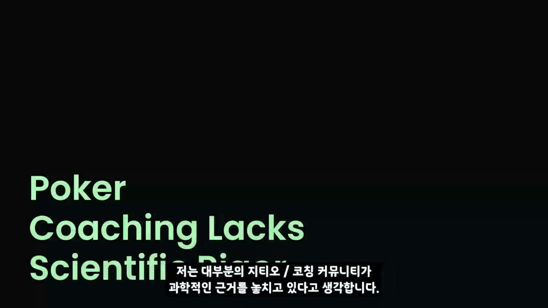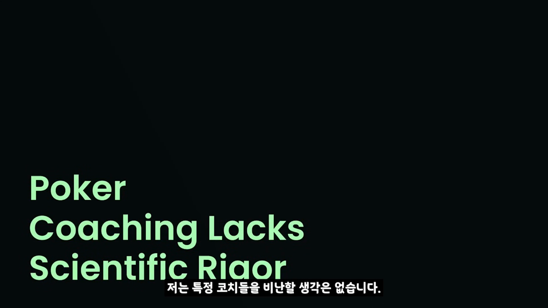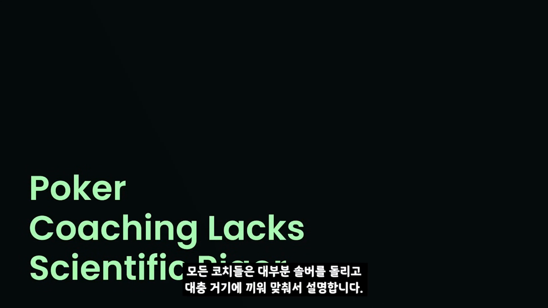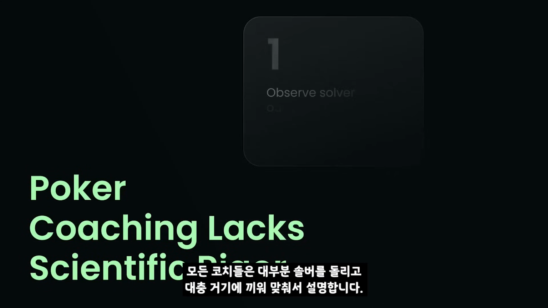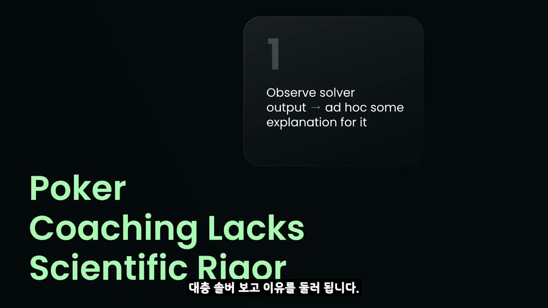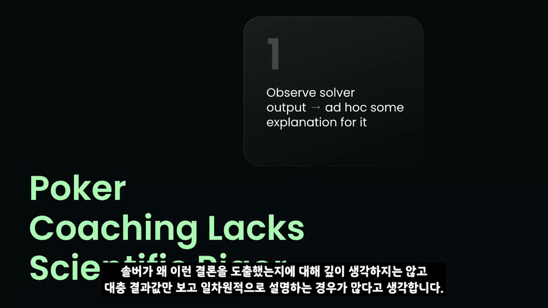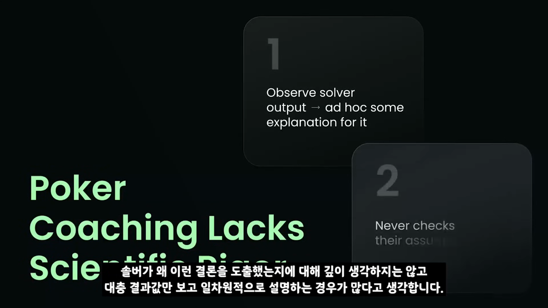My biggest gripe with the GTO community and poker coaching at large is just the lack of scientific rigor. And I don't really blame any one coach. I'm myself very responsible for this. Every coach does this to some degree: we'll look at some solver output and then just ad hoc some explanation for it, like, oh, it's happening because A, B, and C. What's actually happening here is that people are just looking at a solver and then making up explanations as they go without ever really checking their assumptions rigorously.